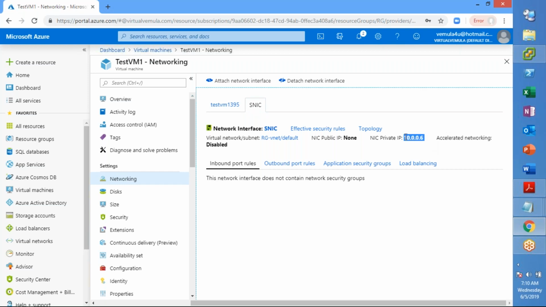The moment you create a network interface card, the IP address is automatically assigned based on the subnet which it is part of. Because this subnet has an IP range of 10.x, that's the reason you are seeing a 10.x IP address assigned to this. Now, if it is part of a subnet which has an address prefix of 192, then it will pick the IP address from the 192 series.